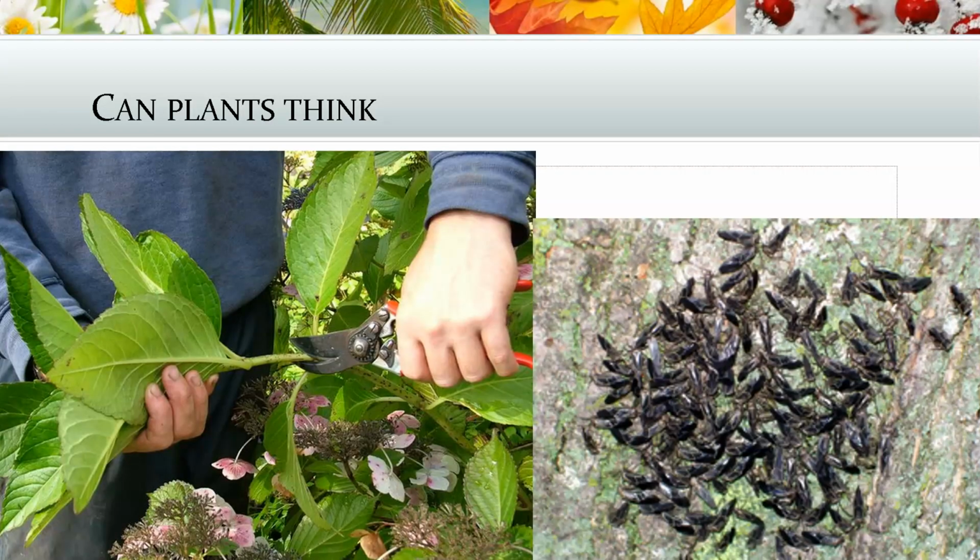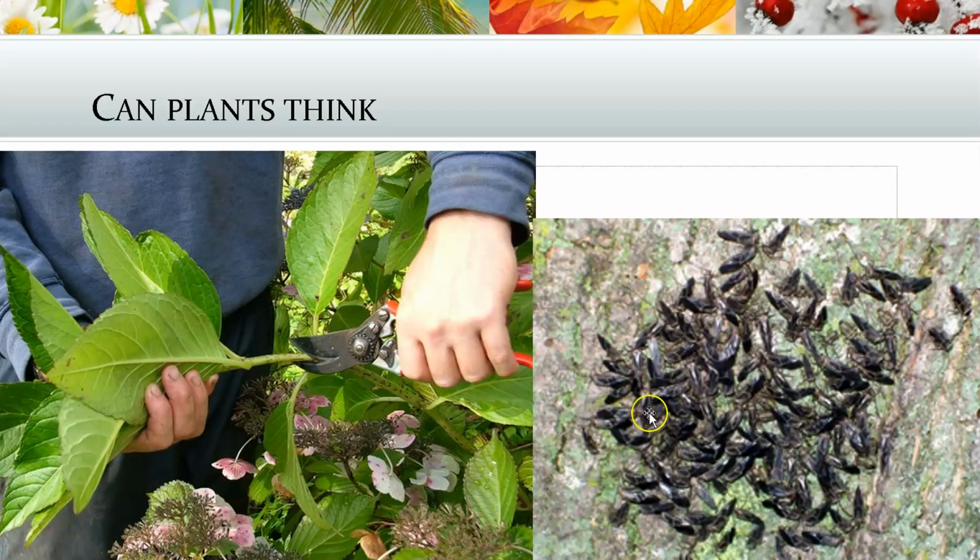Can plants think? It's a pretty cool question to ask yourself. There have been some studies that show that plants do communicate and respond to the environment. Of course, they don't have brains or anything, but they do actually transmit signals through their bodies. Sometimes when there's an infestation of insects, plants will communicate, letting the other plants know, hey, something's coming your way. There are really cool videos that you can look up, stuff like that.